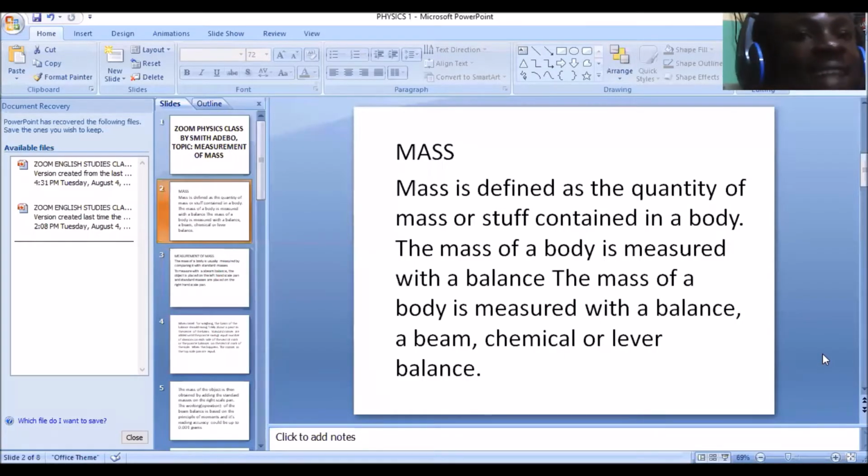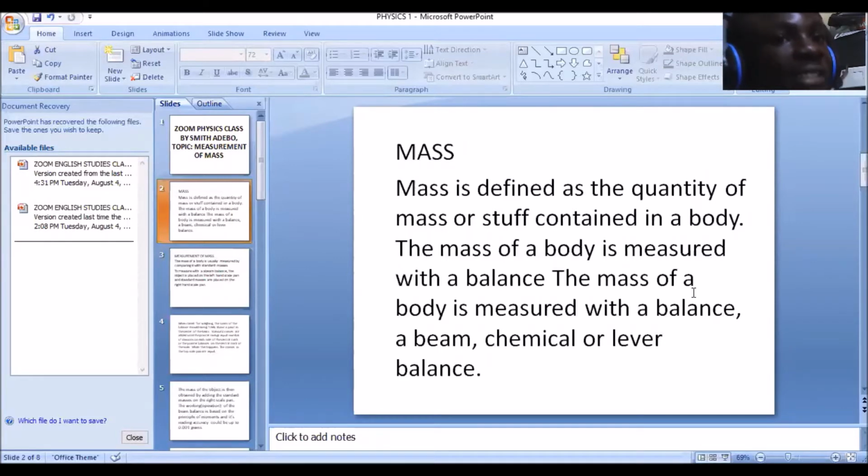Now, in measuring mass, mass is defined as the quantity of matter or stuff contained in a body. The quantity of matter or stuff that is contained in a body is known as its mass. Now, the mass of a body is measured with a balance. I want you to take note of these salient points because our exams are fast approaching. These are the kind of questions that will probably come out in your WAEC. Take note. Examples of this balance are beam balance, chemical balance. We also have a lever balance.